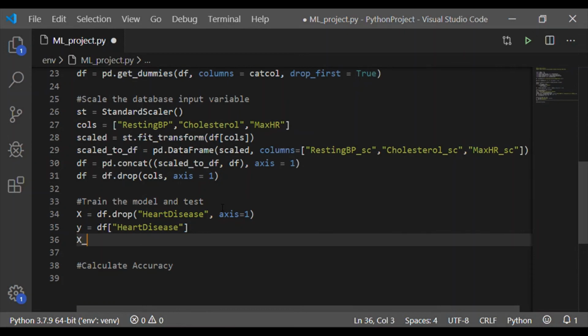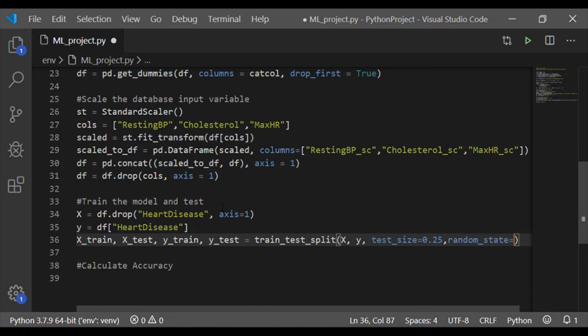Y, which is to be predicted, that's the output value, shall have only the column, namely heart disease. Using the train_test_split method, let us have 25% of the data frame for testing and the remaining 75% for training the data set.